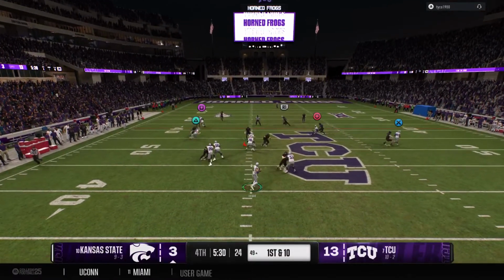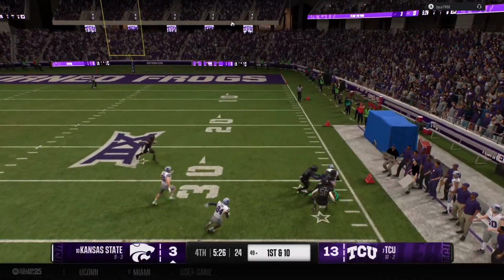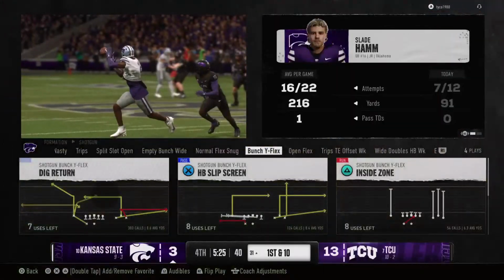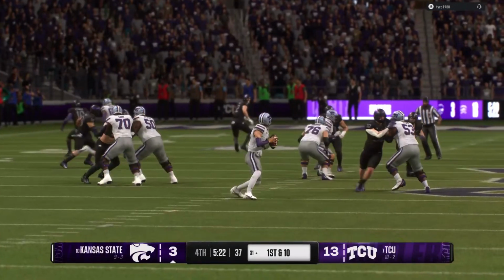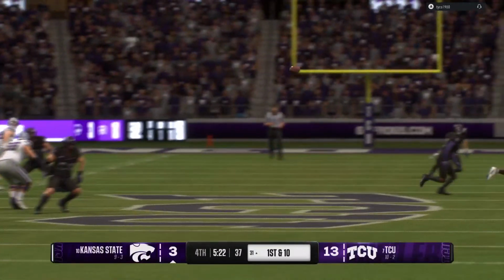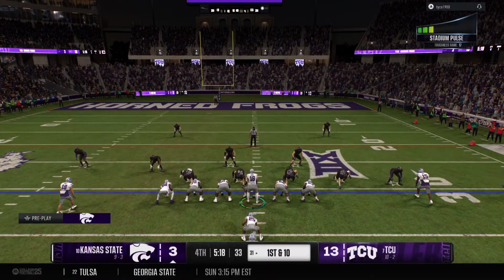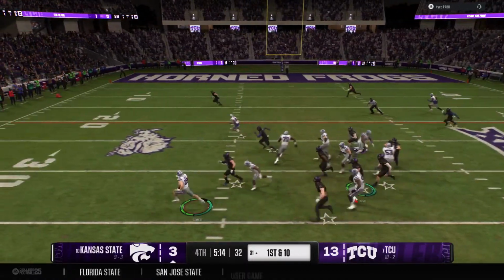Drops back from the shotgun, looking for an open man. Looking right, this one caught. They bring him down, but that gain moves the ball all the way to the 31. Tackle is made, but the junior quarterback shows off his arm strength that time. The receiver does all the work here. Man, that is easy living for this quarterback. Really good footwork by the receiver, gets the separation, and at that point, it's just pitch and catch for the quarterback.